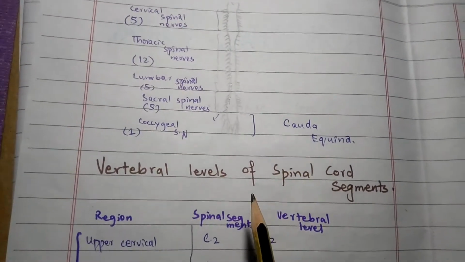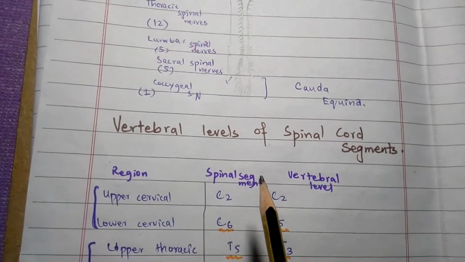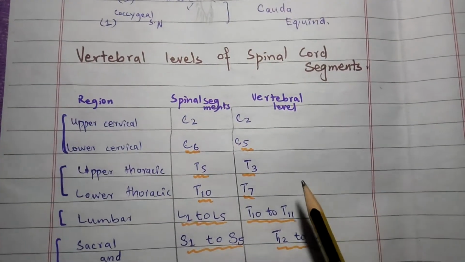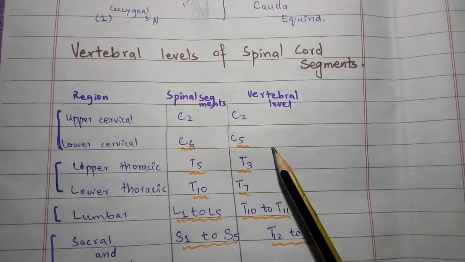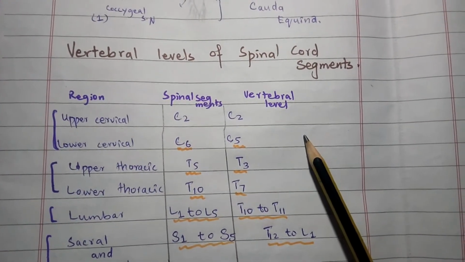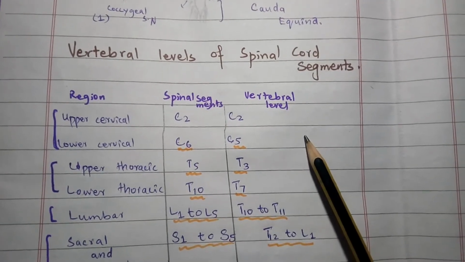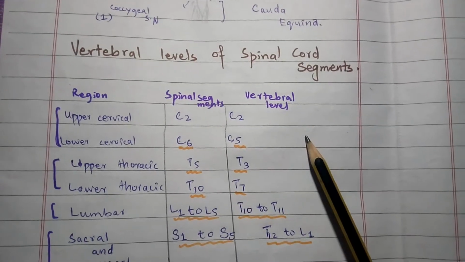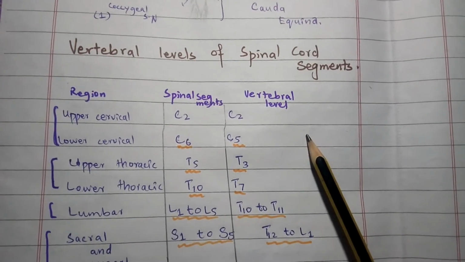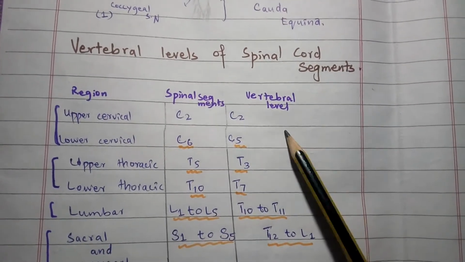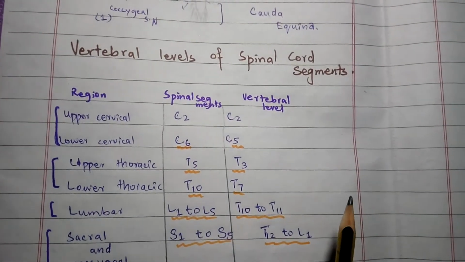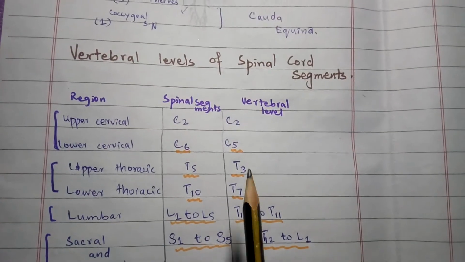Now moving toward the vertebral levels of the spinal cord segments. Each spinal nerve arising from its own spinal segment exits the vertebral column through its corresponding intervertebral foramina, except at a few levels where spinal nerves, especially in the lower part of the spinal cord, have to go down obliquely in order to exit through their intervertebral foramina.